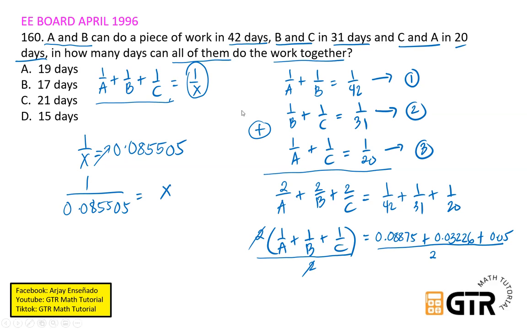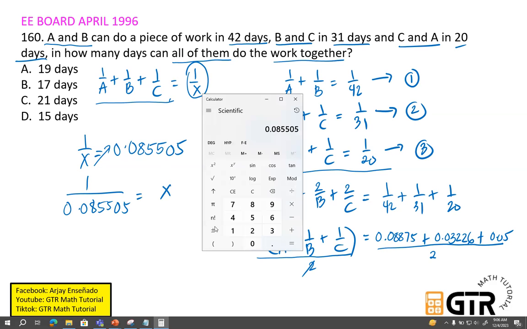Okay? So pag dinivide sa calculator, pindutin nyo na lang yung 1 over x. Sa gamit ko, walang nakasulat na reciprocal dito sa calculator ko. So i-divide ko lang 1 divided by 0.085505. Naka-round off ito. Ayan. So therefore, the correct answer is 11.69 yung lumabas dito sa akin. So may mistake siguro dito. So ulitin natin.